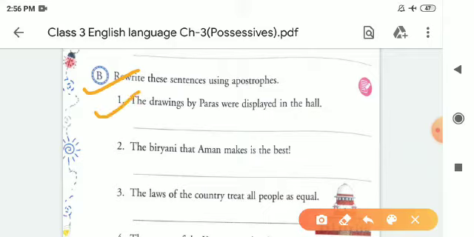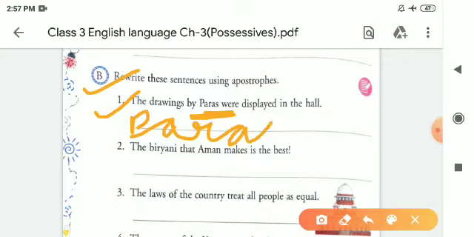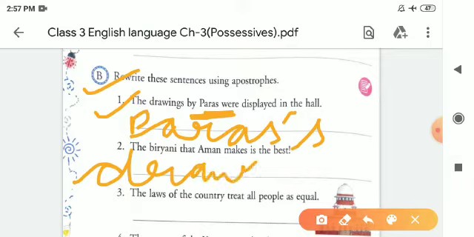In point number 1: The drawings by Paras were displayed in the hall. So here we will write Paras, because he's a noun here. So Paras we will write like this. We will write Paras's drawings. Paras's drawings were displayed in the hall.